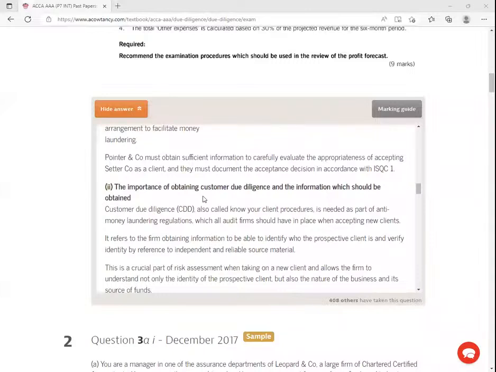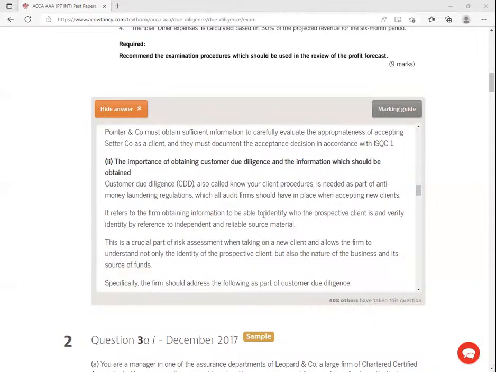Number two, they asked us the importance of obtaining customer due diligence and the information which should be obtained. Customer due diligence, CDD, also called Know Your Client procedures, KYC, is needed as part of anti-money laundering regulations, which all audit firms should have in place when accepting new clients. It refers to the firm obtaining information to be able to identify who the prospective client is and verify identity by reference to independent and reliable source material.